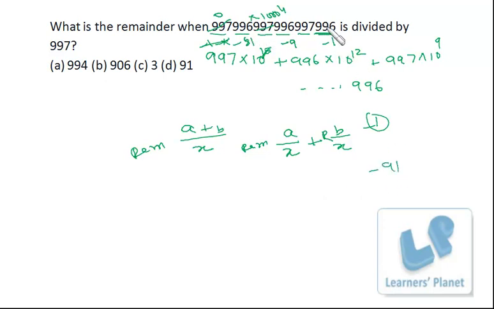If this expression is divided by 997, -91 is a remainder, but we want the remainder to be positive, so we deduct this 91 from 997, and we get 906 as the remainder. So how much paperwork is required? If you know this concept and this concept, this much work only is required, and after some practice you don't even have to write all this. That's a pretty simple, interesting and conceptual question. Just revise this portion once again if you are not clear the first time.